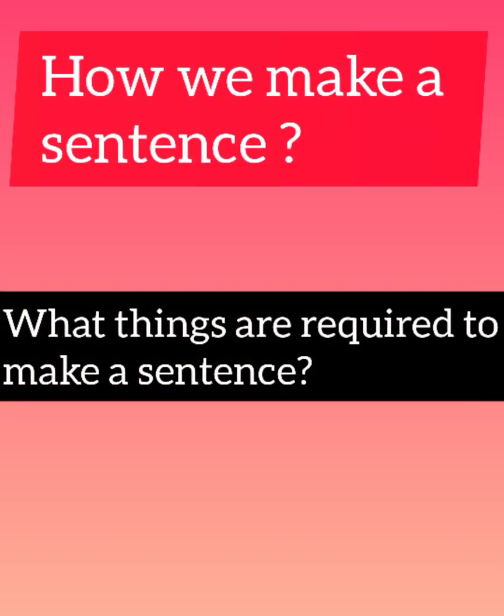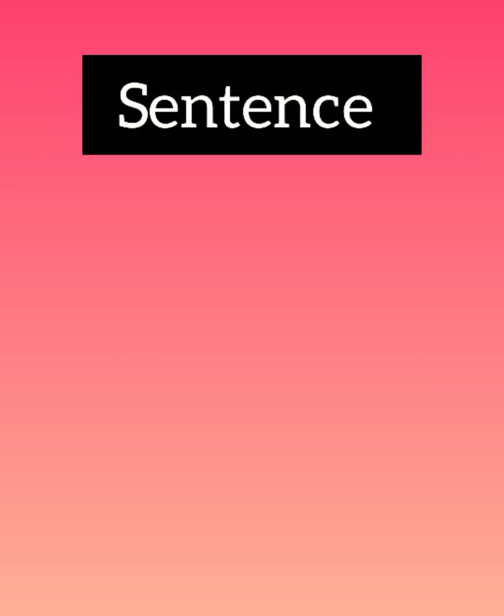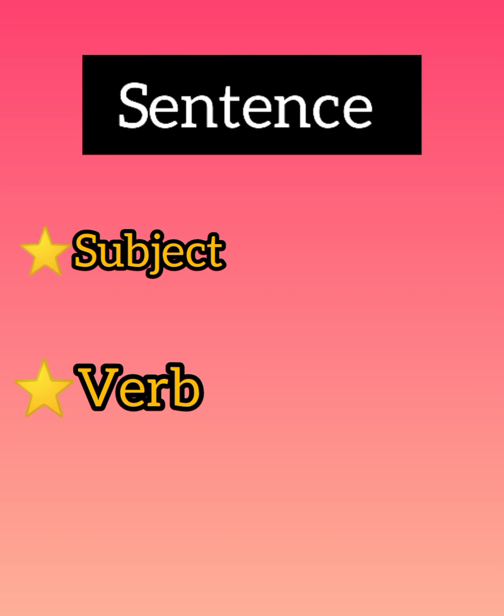So the next questions are how we make a sentence and what things are required to make a sentence, that is, in what way we can make a sentence and what things are necessary to complete it. So the basic things in a sentence are subject, verb and the third one is object. Subject, as you know, is the one who does some work. Verb shows action and state of being. Whatever the action is in the sentence is known as verb. The other thing is object, on which the work is being done. So these are the three things which we discussed in today's lecture.